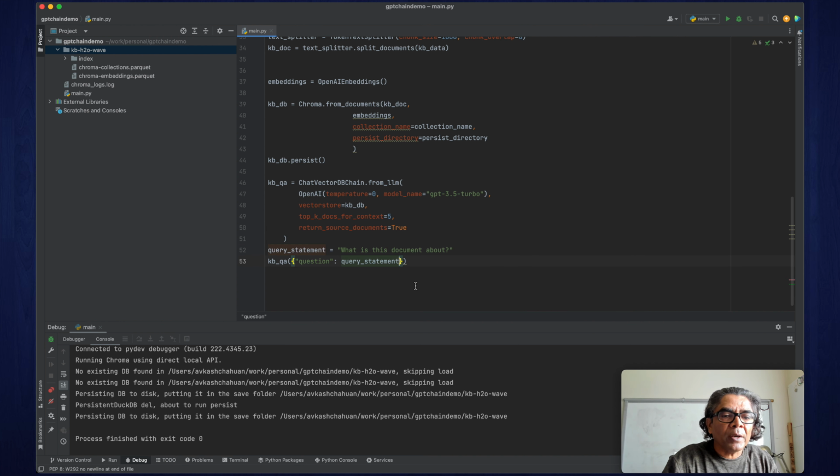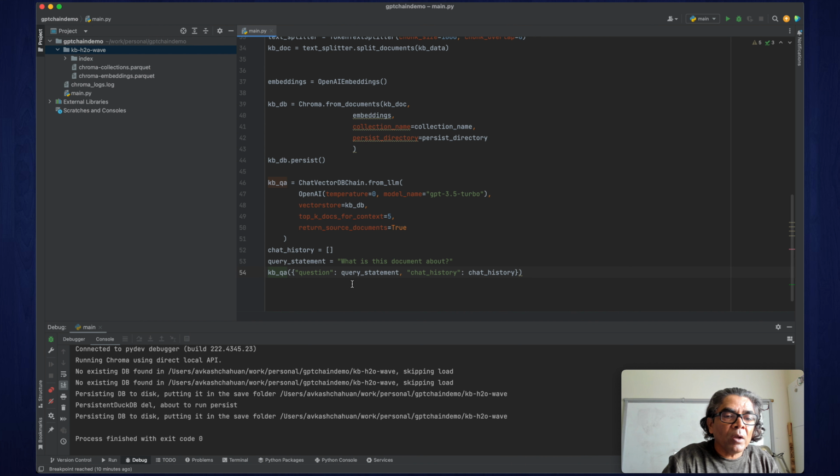Then within this KBQA, you can also use the chat history. Chat history is an array, a list, which you can provide, and the chat history is also added.